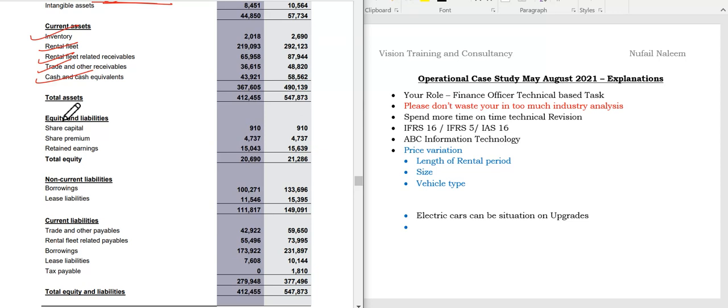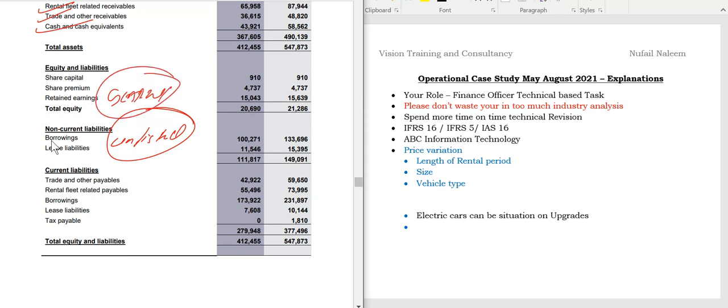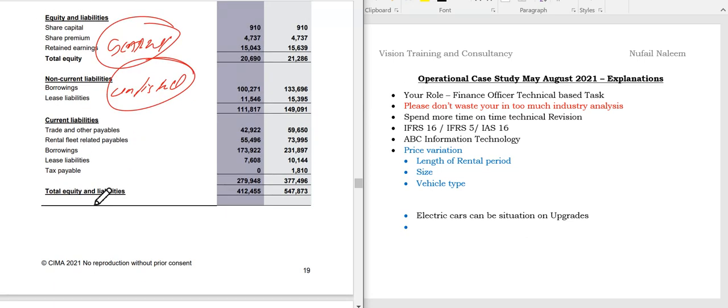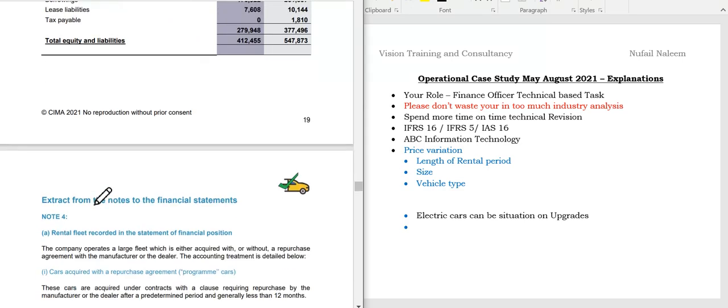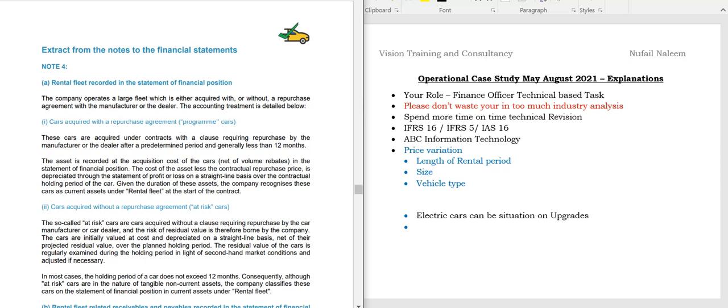Share capital has not changed, and share premium, and then retained earnings. And borrowings is more than the share capital. So I can say it's an unlisted entity, students. Just remember unlisted, and I can say the gearing ratio is a little higher, students. You need to be very careful at this moment. And then, students, trade and other payables, rental fleet, and borrowings, lease again, and tax payable. So students, this is the additional information which you need to go through in detail.